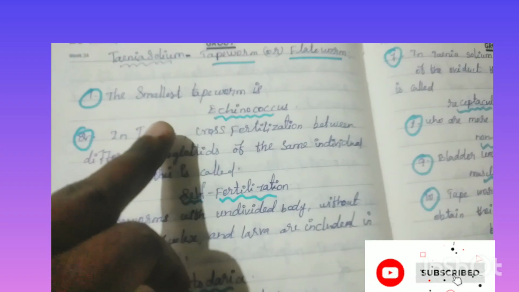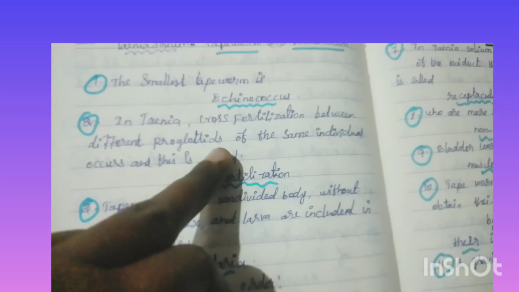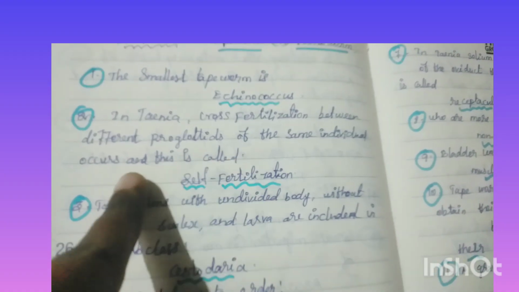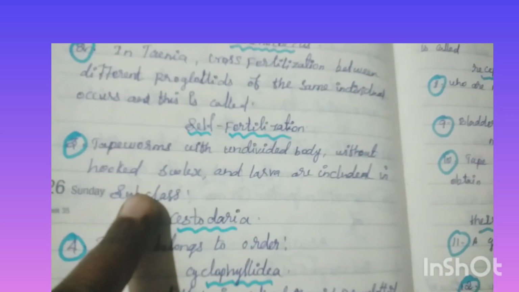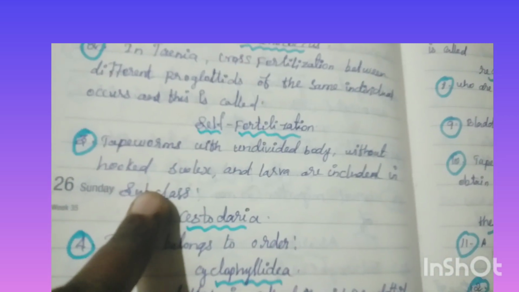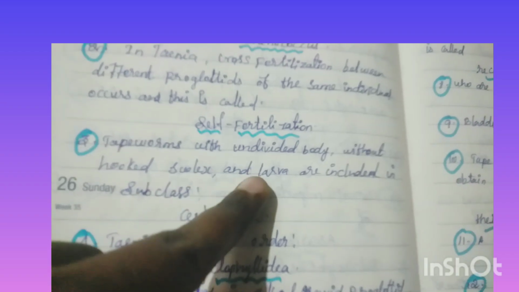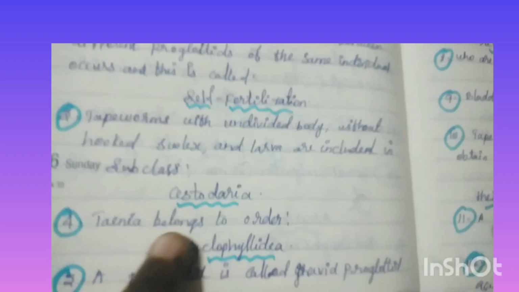First question, the smallest tapeworm is Echinococcus. In Taenia, cross-fertilization between different proglottids of the same individual occurs and this is called self-fertilization. Tapeworms with undivided body without hooked scolex and larvae are included in subclass Cestodaria.